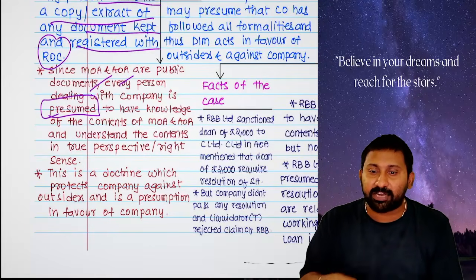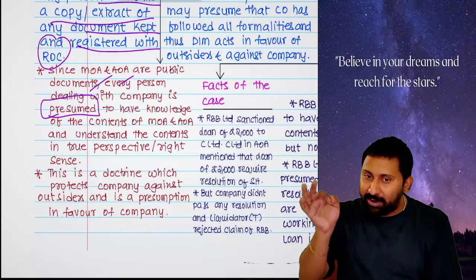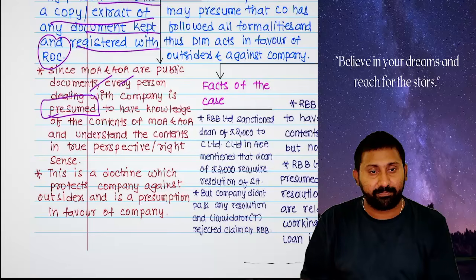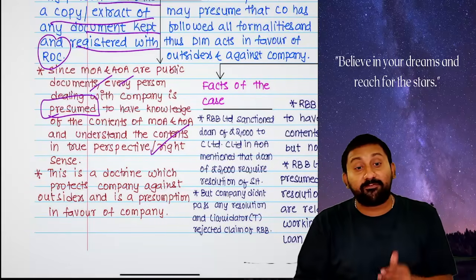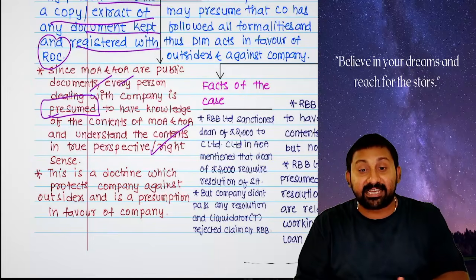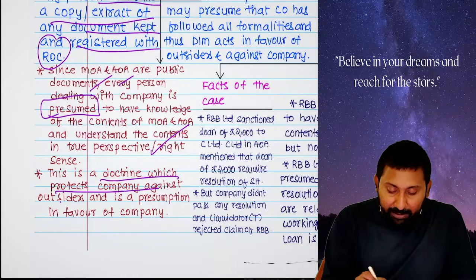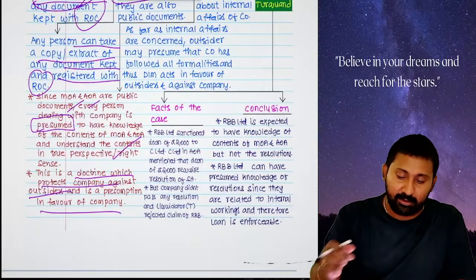Do you need any doubts clarified? Do you need any online Google Meet? Like this, they don't ask. The moment you are entering into a transaction, they believe that you read them and understood the contents in the right sense, and then only you came. So if you don't read and enter, the risk is with you only. Therefore, this doctrine protects the company against outsiders and it is a presumption in favor of the company.